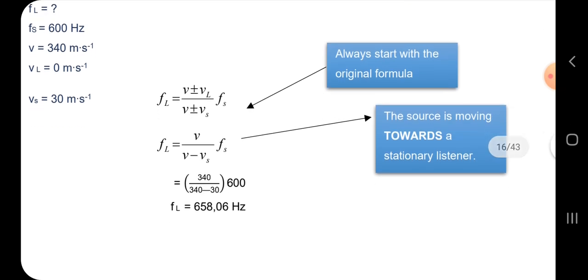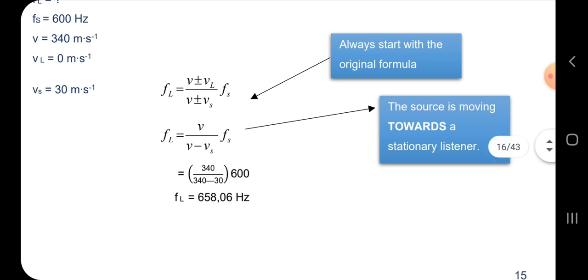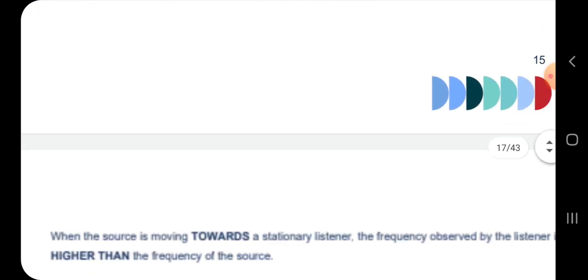So you substitute everything into the equation. You say 340, which is the V, over V, which is 340, minus the speed of the source. Because is the source moving towards, or is the source moving away? It's not the listener. If it's the listener, you use the speed of the listener, and they will give you the speed of the listener.